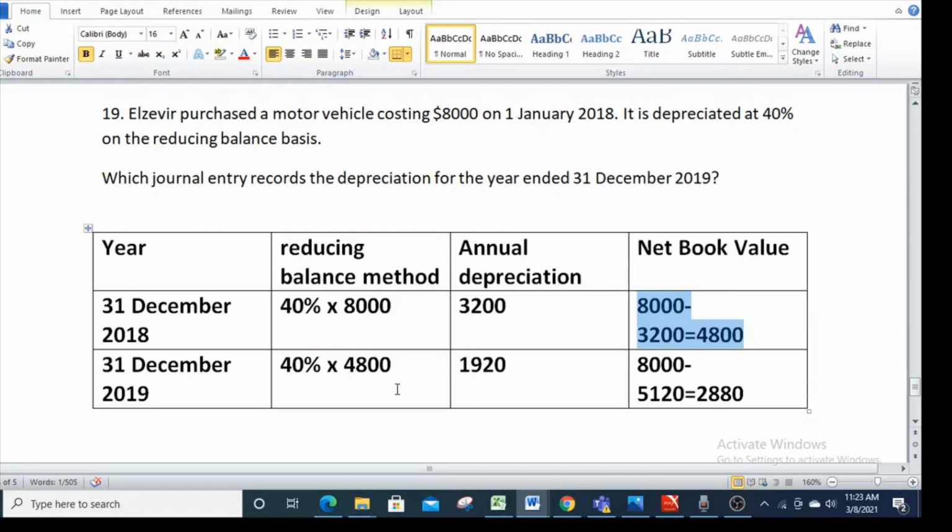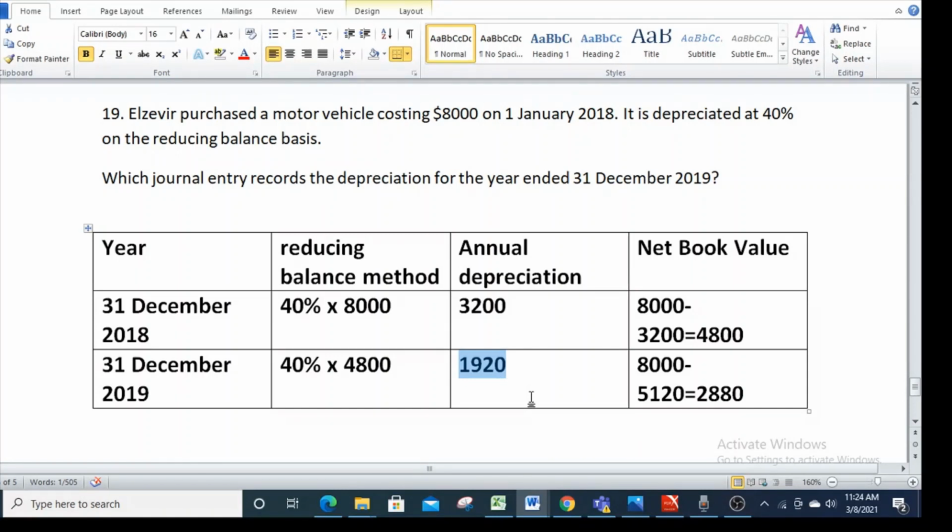In the reducing balance method, the rate is applied on the opening net book value. So the opening net book value for the year 2019 is 4,800. So when we calculate depreciation for the year ended 2019, it's 40% of 4,800, which is 1,920. So this is our annual depreciation for the year 2019.